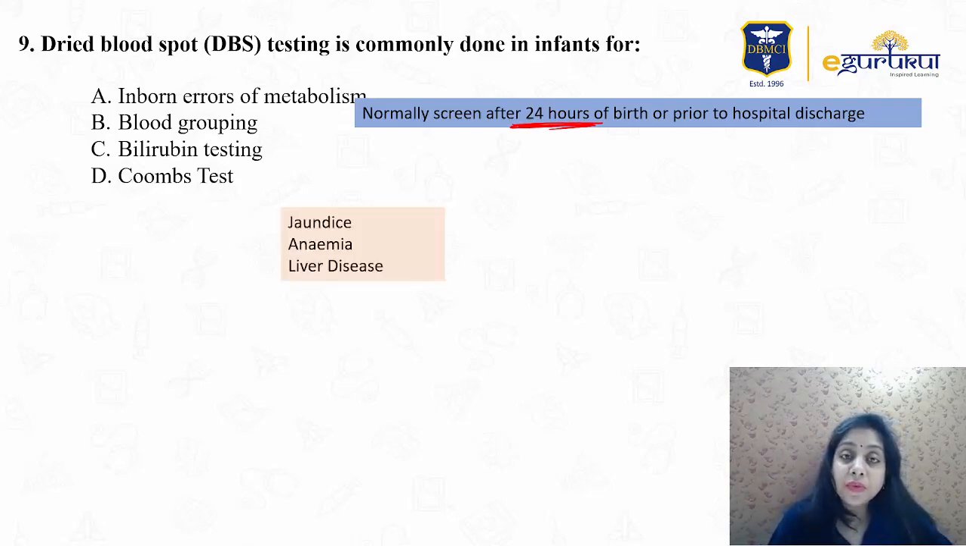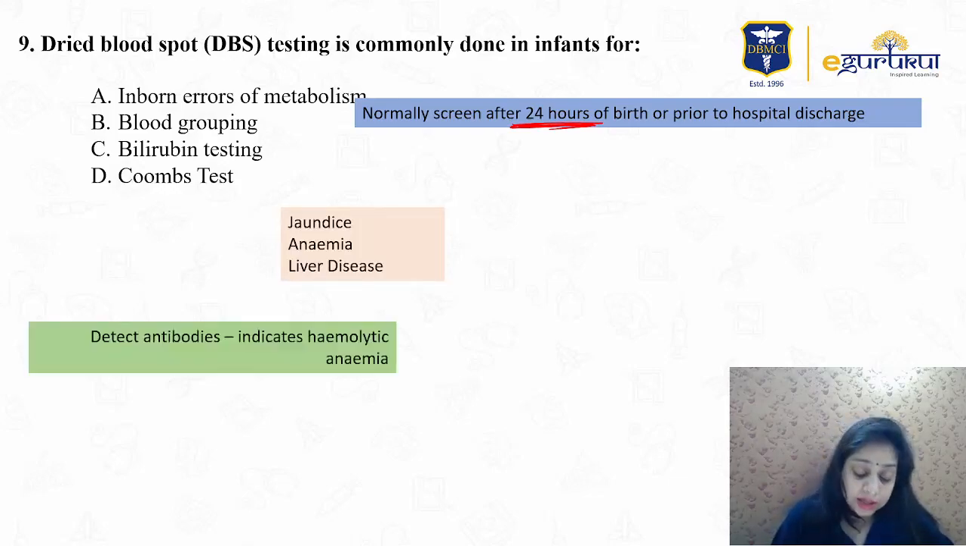Bilirubin testing is done for jaundice, anemia, and liver disease. The Coombs test is to detect antibodies to indicate hemolytic anemia.